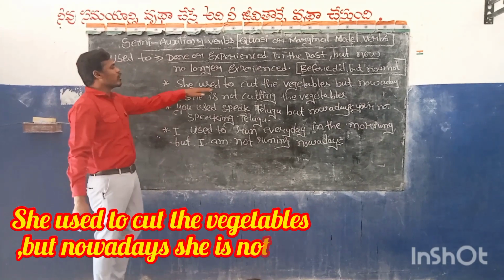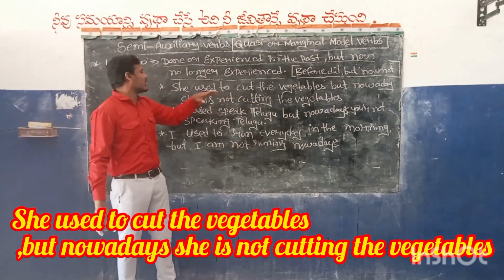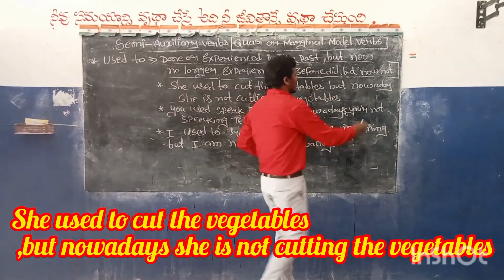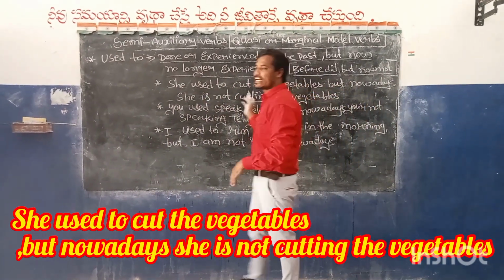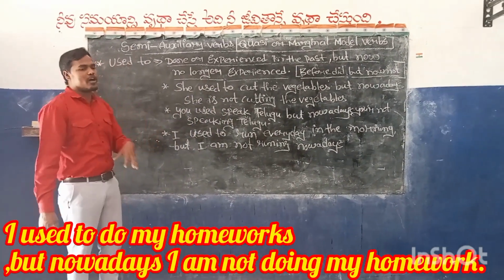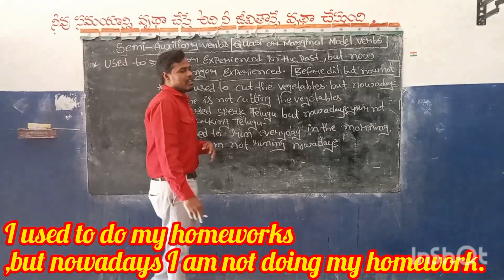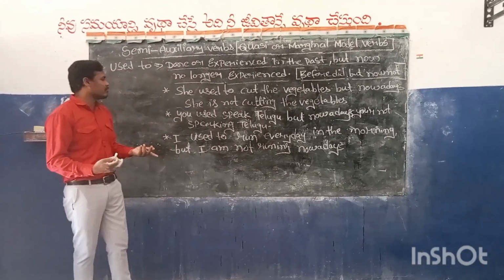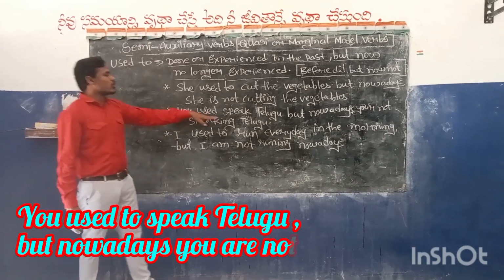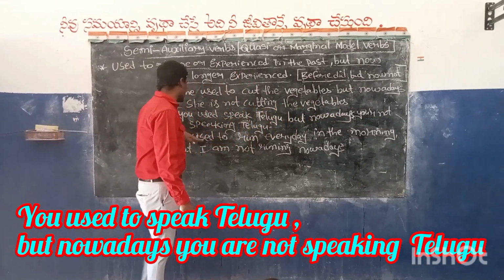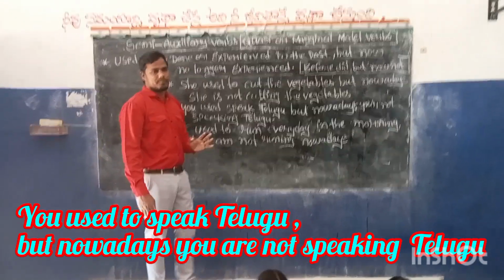See, she used to cut the vegetables, but nowadays she is not cutting the vegetables. I used to do my homework, but nowadays I am not doing my homework. Another sentence you can see written here: you used to speak Telugu, but nowadays you are not speaking Telugu. Okay? Another sentence you see.